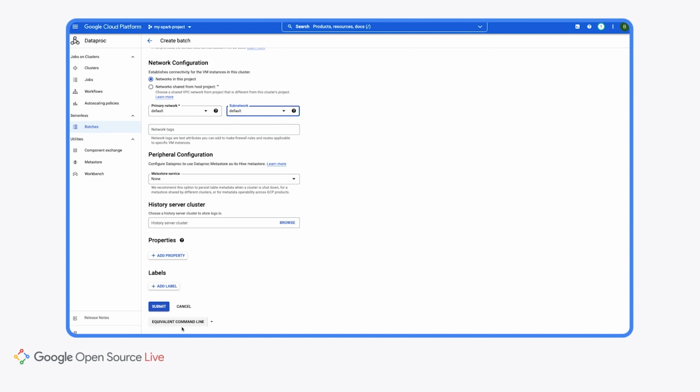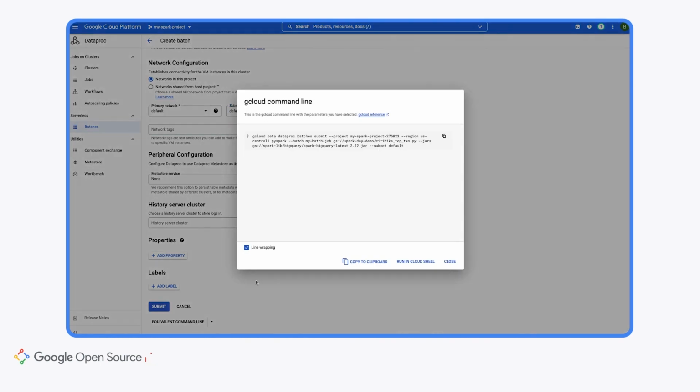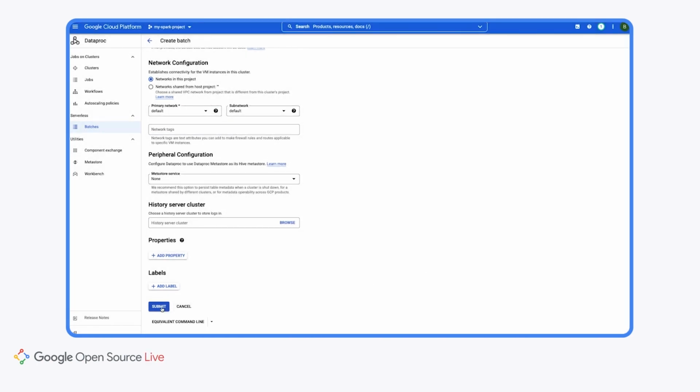But before we do that, what I want to show you is the equivalent command line. Using the gcloud SDK, we can copy this in here, and the same functionality will be replicated using this command. So we'll just go ahead and close this, and then we'll press submit.